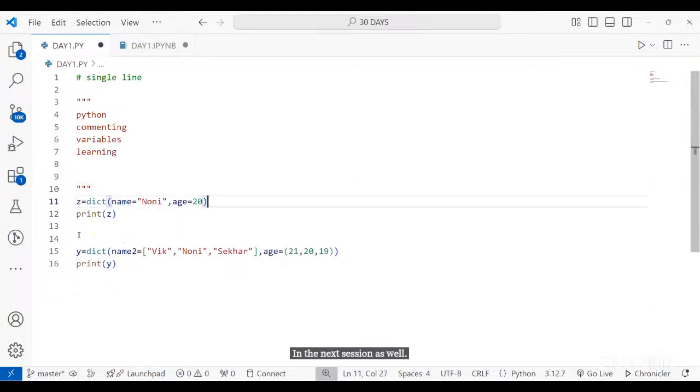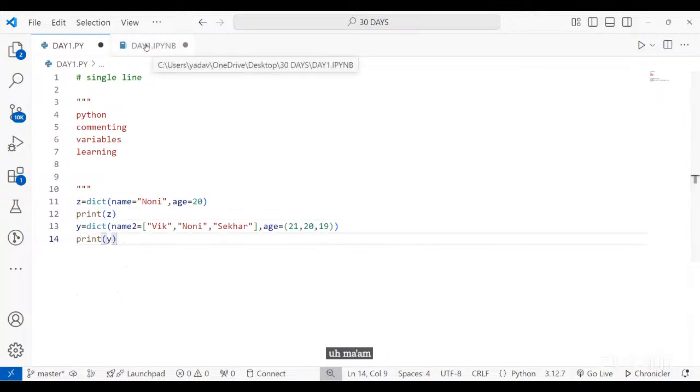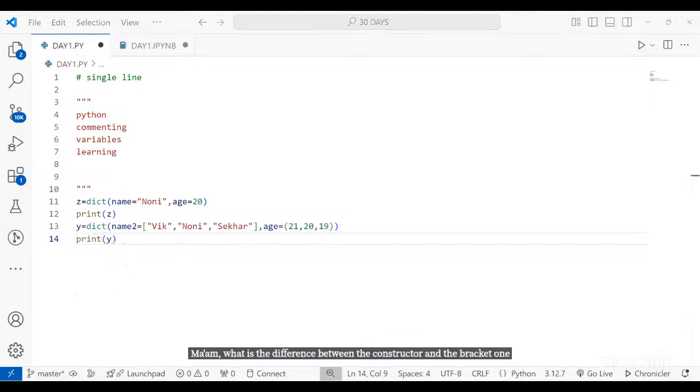I have a doubt. Yes. Ma'am, what is the difference between the constructor and the bracket one? Means we are putting the values in dictionary in curly brackets. And next thing is you used a constructor for a dictionary. So my question is, what is the difference between both of them?